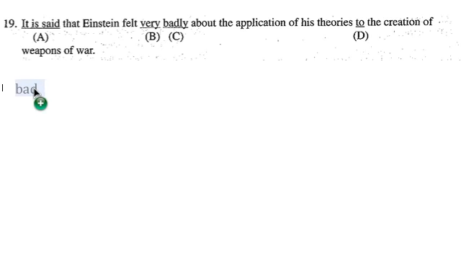Yeah, this should be bad. He felt very bad. He felt very sad. He felt very angry. And you can test it with angry. It's not he felt very angrily. He felt very angry, not angrily, so it should be bad, not badly. It's choice C. Very is okay, because this is an adverb describing this adjective, which is linked back to Einstein. So it should be bad, not badly.